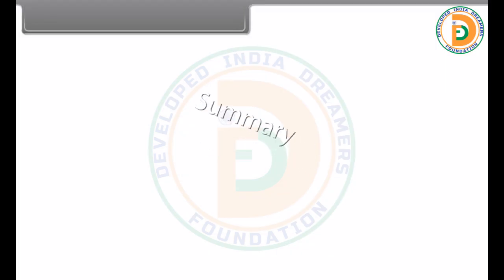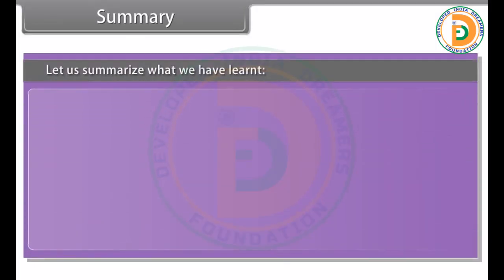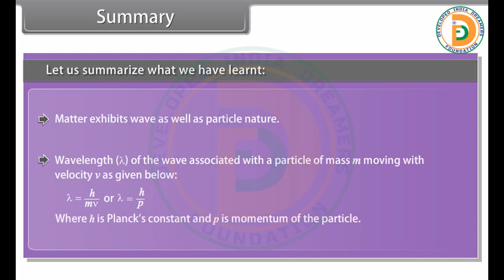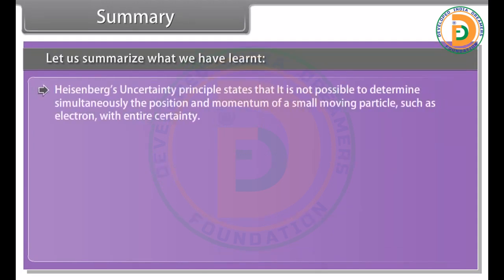Summary. Let us summarize what we have learned. Matter exhibits wave as well as particle nature. Wavelength of the wave associated with a particle of mass m moving with velocity v is given below, where h is Planck's constant and p is momentum of the particle. Heisenberg's uncertainty principle states that it is not possible to determine simultaneously the position and momentum of a small moving particle, such as an electron, with entire certainty.